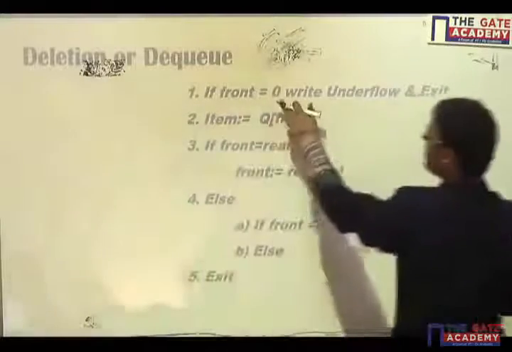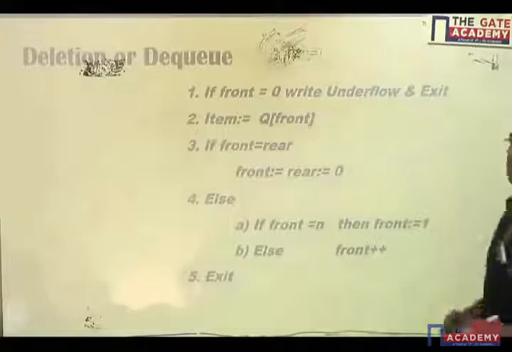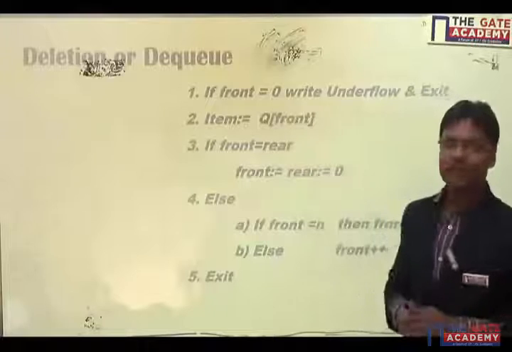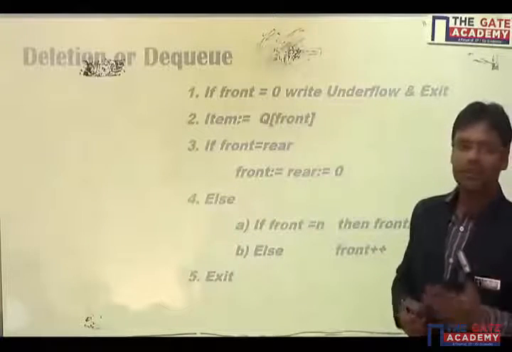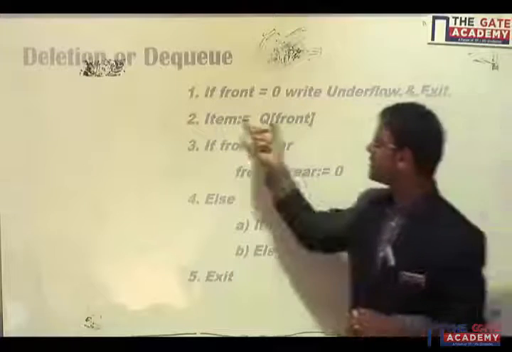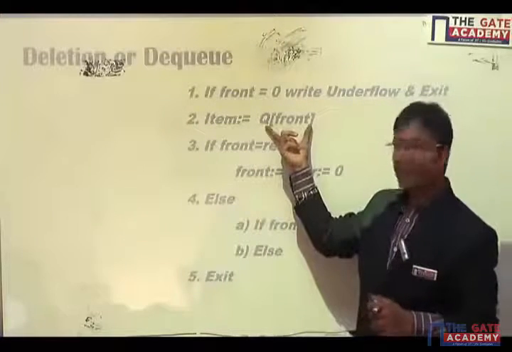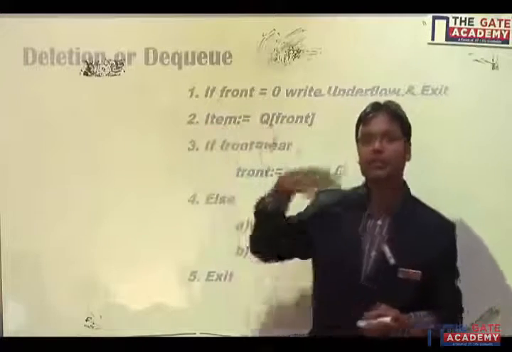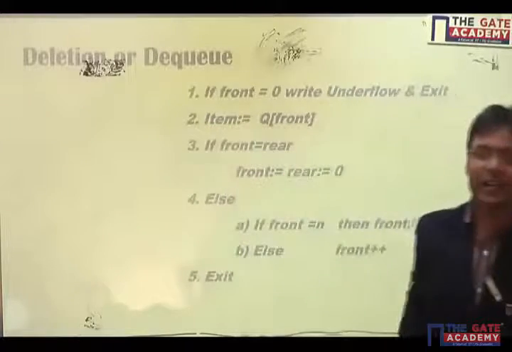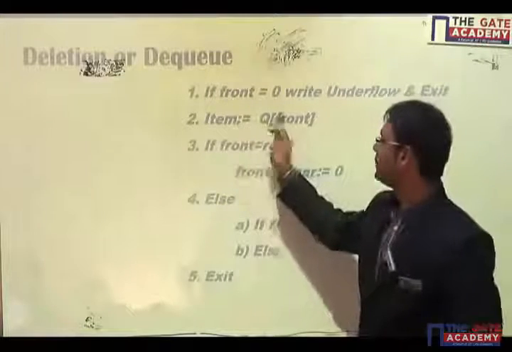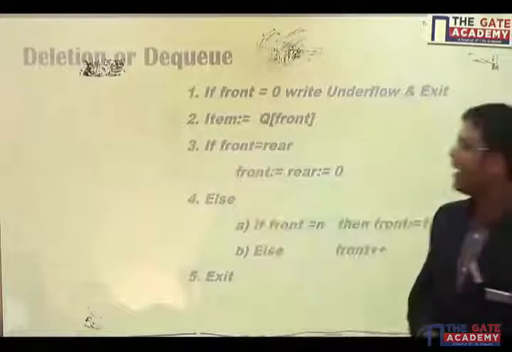Algorithm says that if front is equals to 0, write underflow and exit. If front is equals to 0, that means there is no item in the front of the list and you cannot delete any item. Okay, second statement says that whatever the front element of queue is, you just copy it into some item so that I can use it afterwards. When I delete that item, I'll use it somewhere. Okay, so I have saved that particular item into variable item.